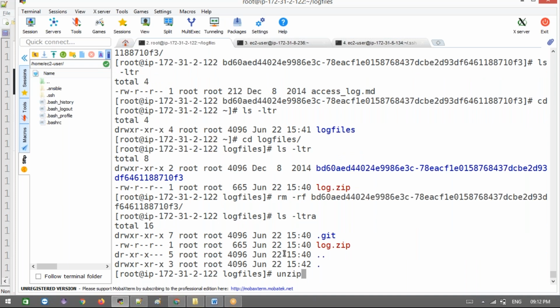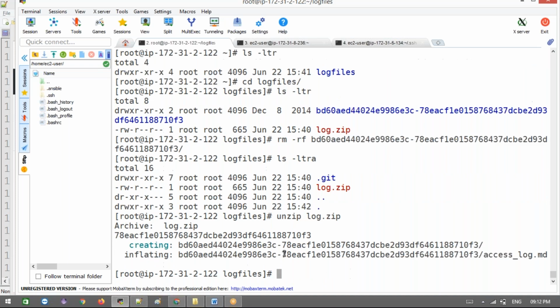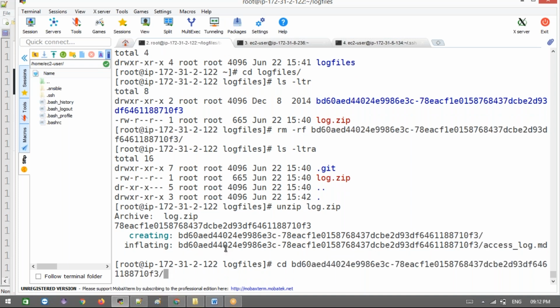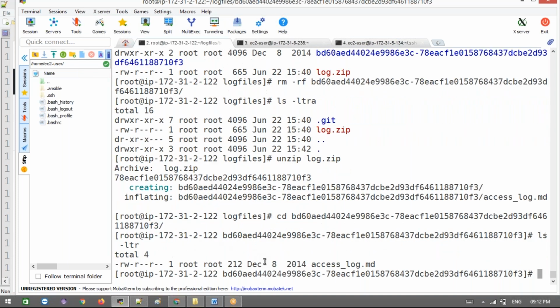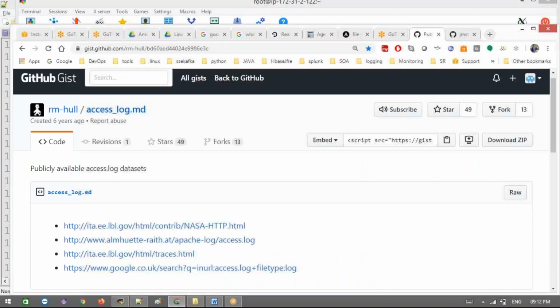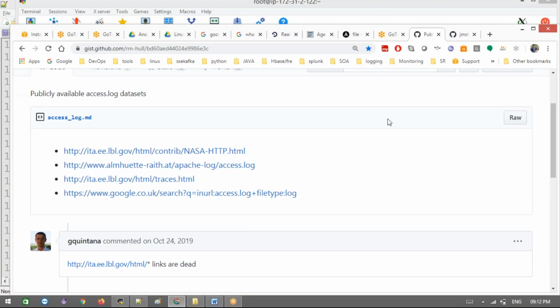If I unzip this, we get only one file. There is nothing else here. So something is created in this path, and only one log.md. Whatever we expected is not coming. Only md, this is the only file we had here.